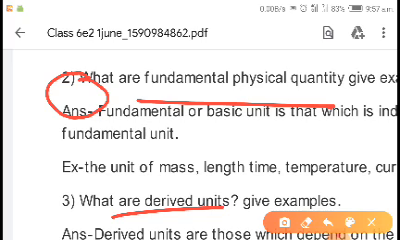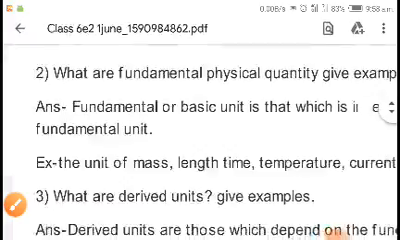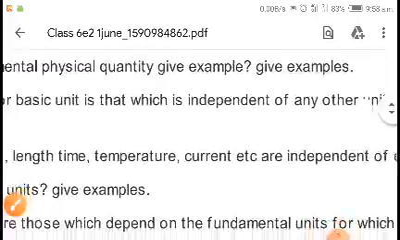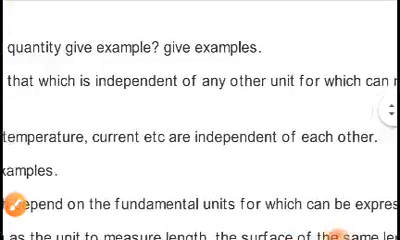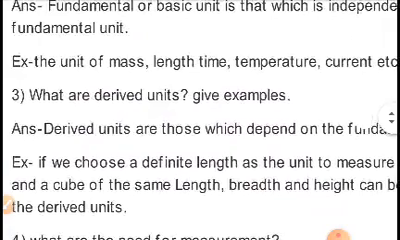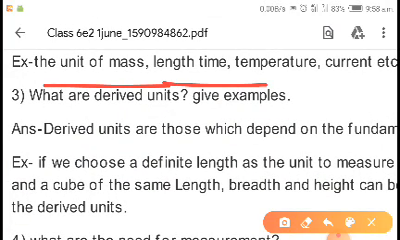So what is a fundamental unit? I think all of you have written that before. The fundamental or basic unit is that which is independent. Independent means they are not dependent on any other thing for their calculation or expression, nor can they be related to any other fundamental unit. These are the units of mass, time, temperature, current, etc. These are the fundamental physical quantities.